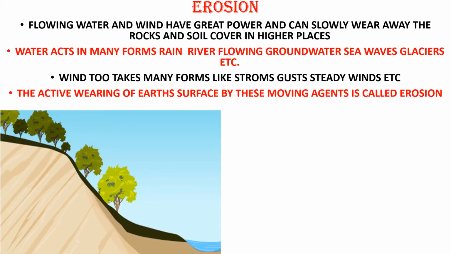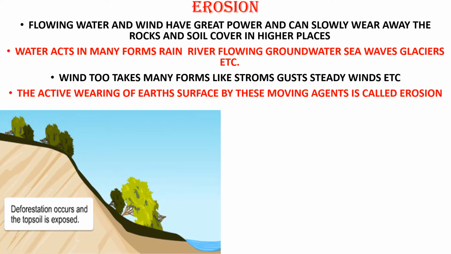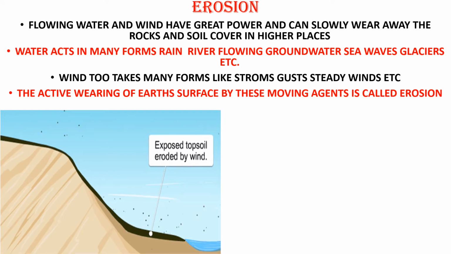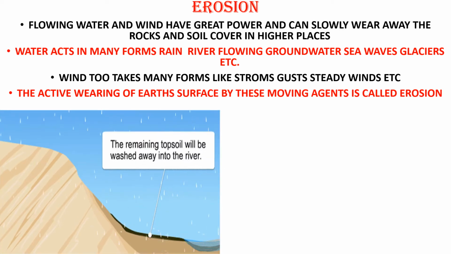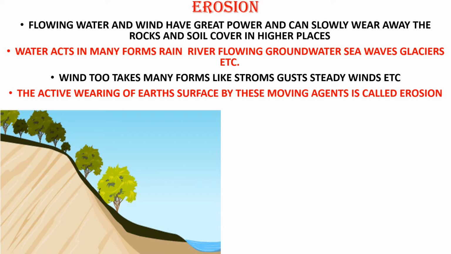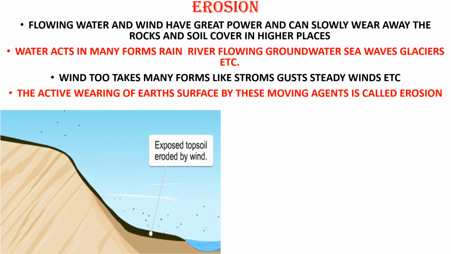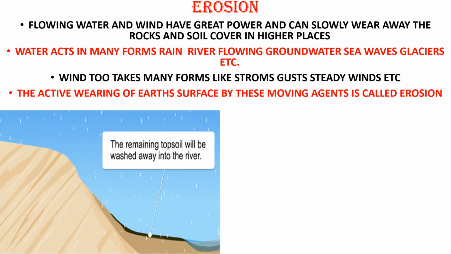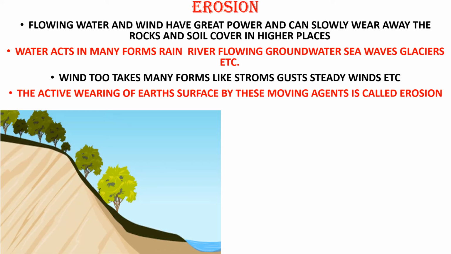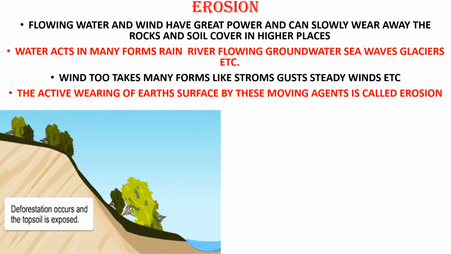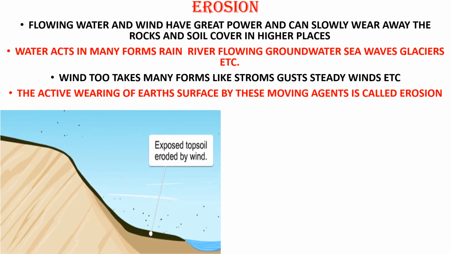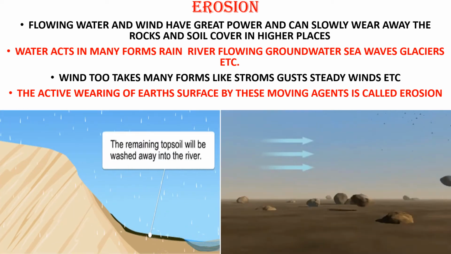Now here you can see, this is a deforestation example, nanna. Now slowly the trees are removed. When the trees are removed, what happens? Obviously, there is a sloping place. And when rain falls, what happens? The remaining topsoil would slowly be deposited down, right? So, this way erosion occurs.